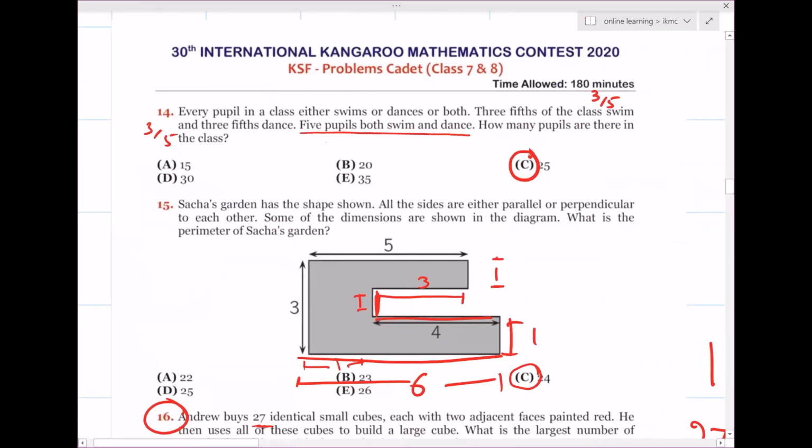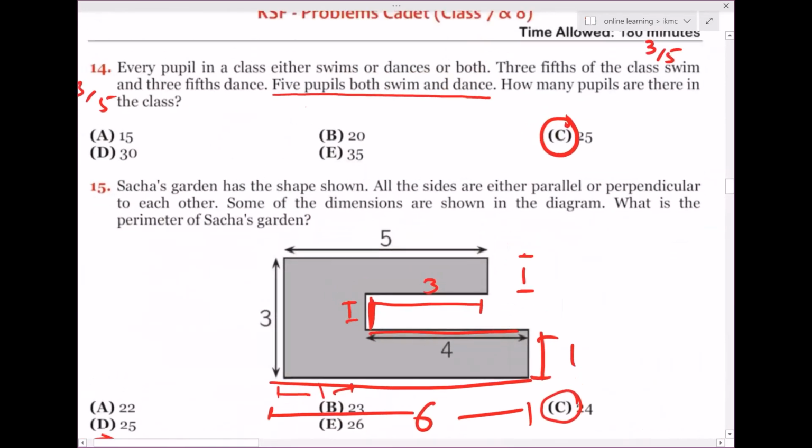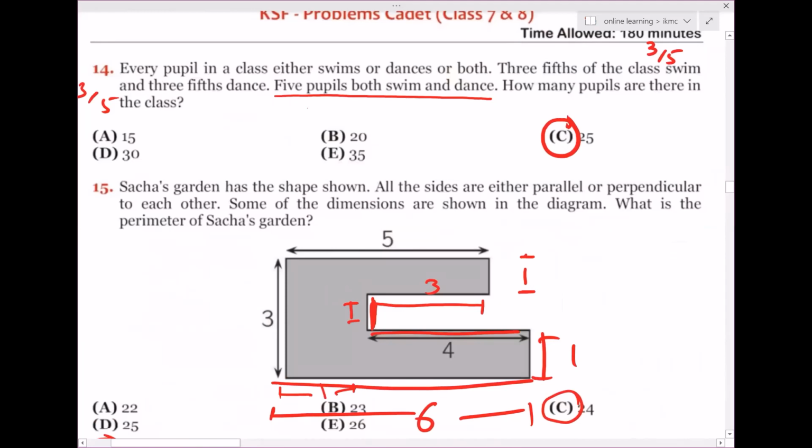Let's discuss question number 15. Sasha's garden has the shape shown. All the sides are either parallel or perpendicular to each other. Some of the dimensions are shown in the diagram. What is the perimeter? Perimeter is the outer boundary. Let's start counting the outer boundary. 5 plus 1, this is 1, right? Plus 3, this is 3. Plus 1, plus 4, plus 1, this is 6.